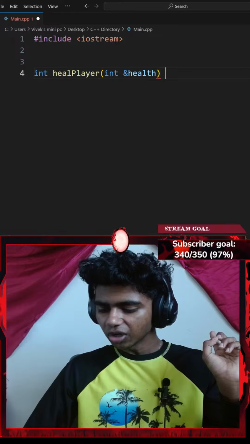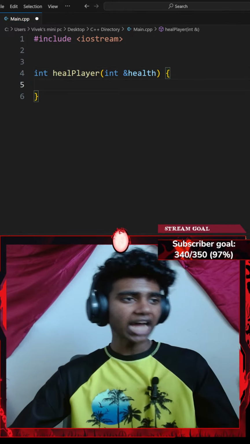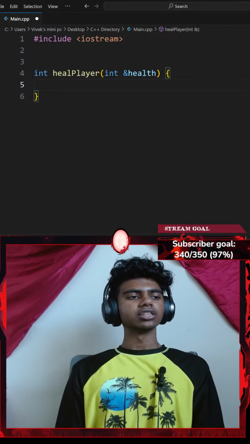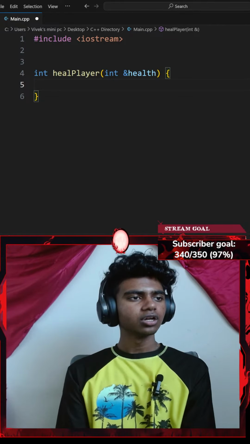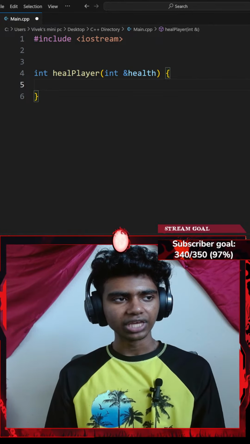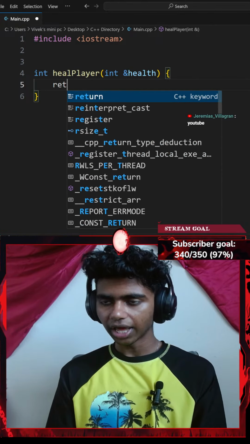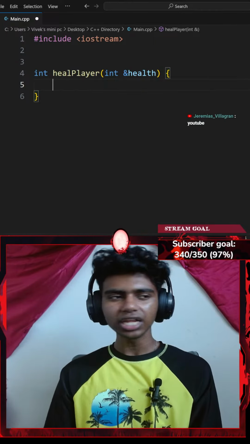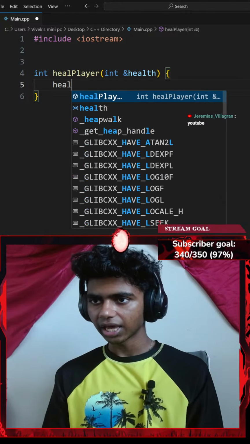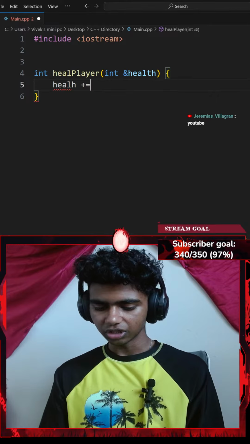Next up, a pair of curly braces, and then adds 50 to the health. Since I'm not returning anything, returns nothing, void. So I could go with something like health += 50.